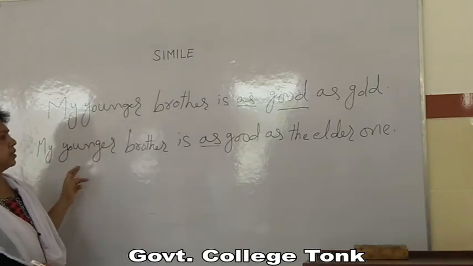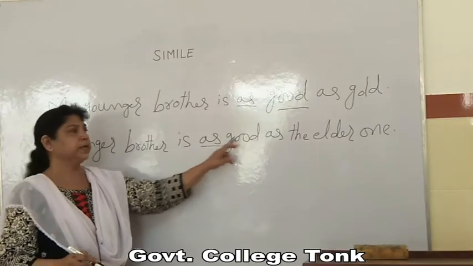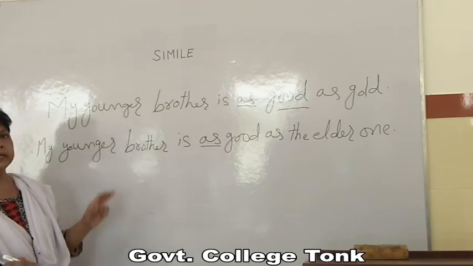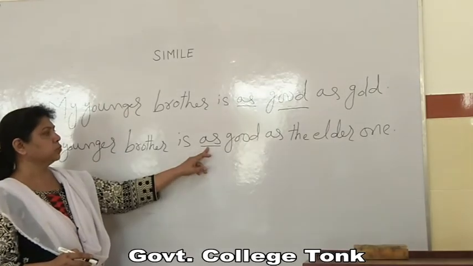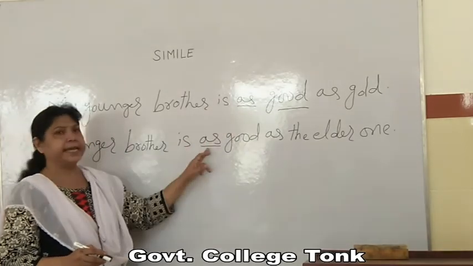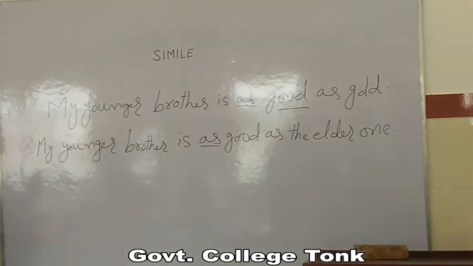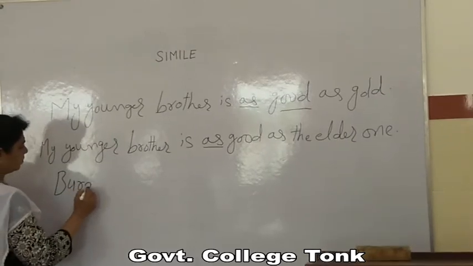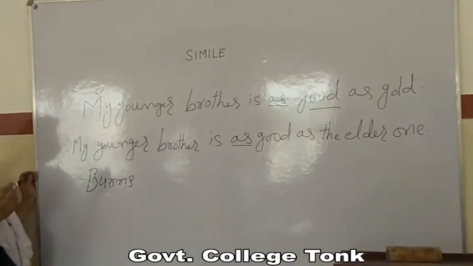So one characteristic is that the objects must be of two different kinds. The other characteristic is that this likeness should be clearly stated by using the words like and as. We can also say this, that in those words where like and as is used, it can be an example of simile. For example, in Burns' poem, he compares his beloved with a rose.